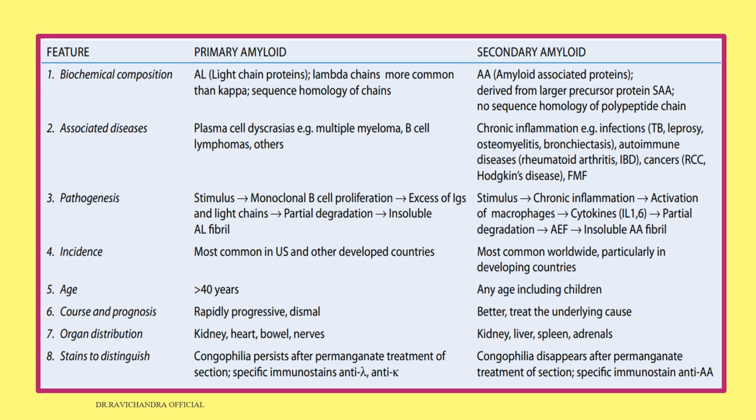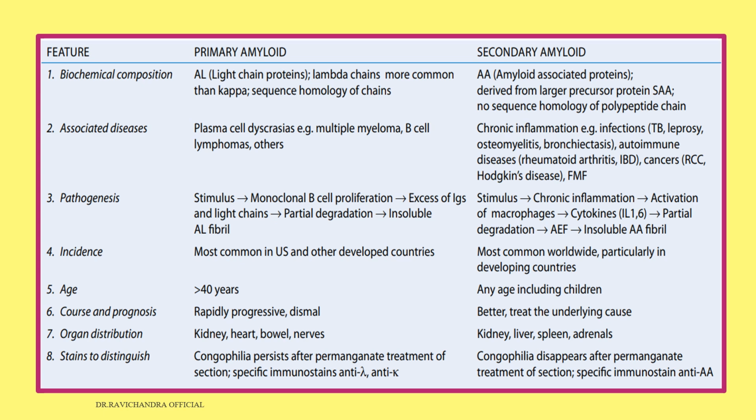Coming to pathogenesis. In both primary and secondary amyloid, there will be a stimulus. That stimulus can be because of the associated disease. Here in primary amyloid, monoclonal B cell proliferation will occur, whereas in secondary amyloidosis, chronic inflammation will enhance the amyloidosis. As a result of monoclonal B cell proliferation, plasma cells will secrete excess immunoglobulin and light chains. They will undergo limited proteolysis or partial degradation and result in formation of insoluble AL fibrils.